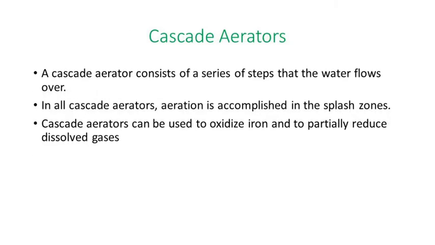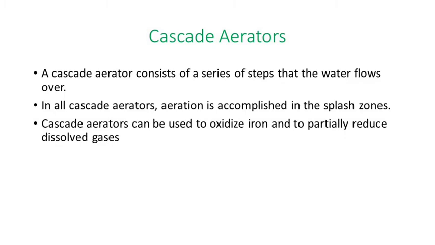Basically, this aeration process has different types of equipment that are used, like the air diffuser method, called a diffuse aerator plate or air diffusion process. The next one is the cascade aerator. The next one is the spray nozzle aerator. The next one is the trickling bed aerator. So these are the various processes used for aeration. The first one is the cascade aerator.